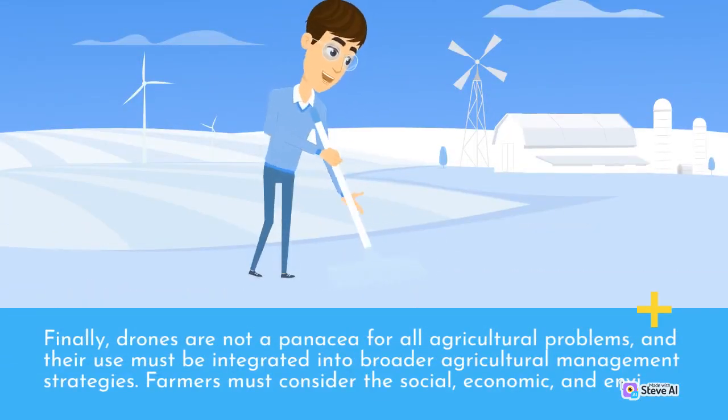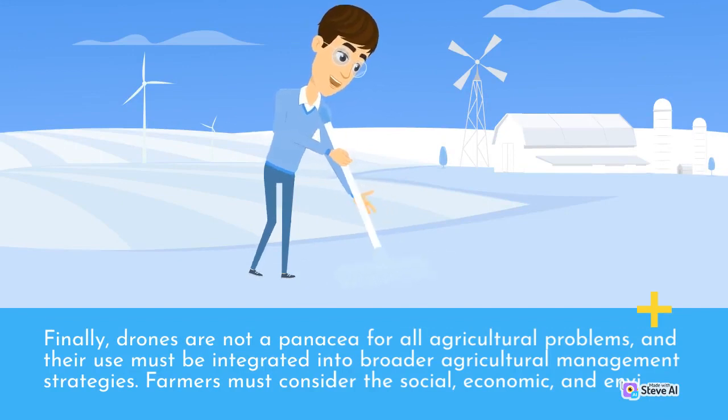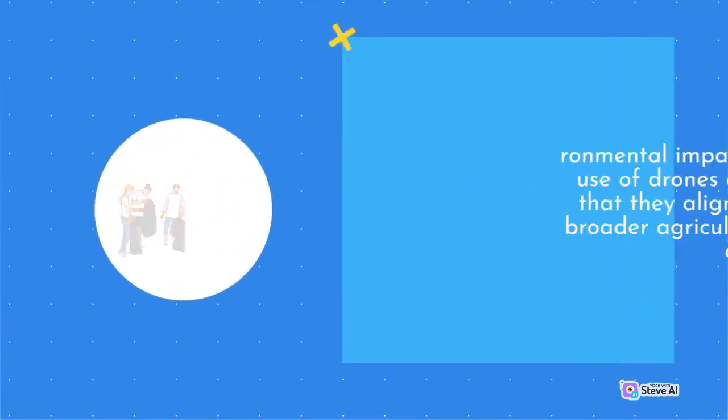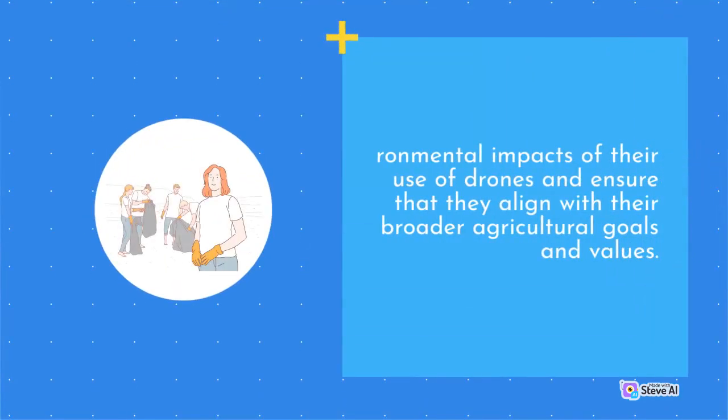Finally, drones are not a panacea for all agricultural problems, and their use must be integrated into broader agricultural management strategies. Farmers must consider the social, economic, and environmental impacts of their use of drones and ensure that they align with their broader agricultural goals and values.